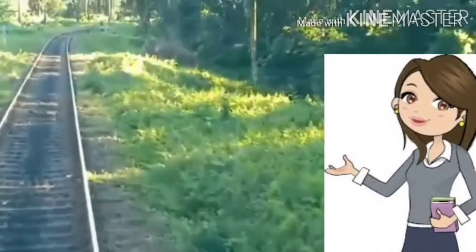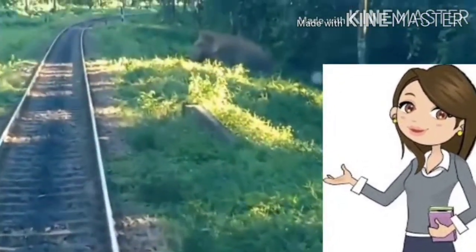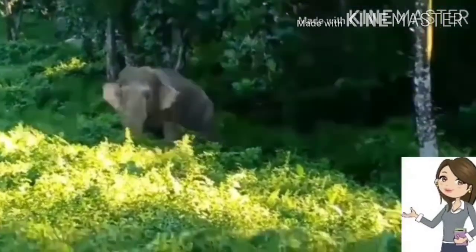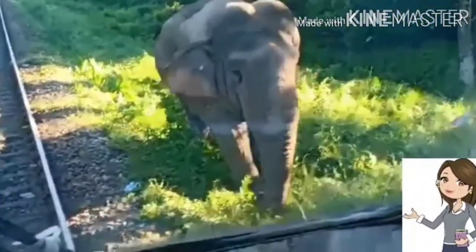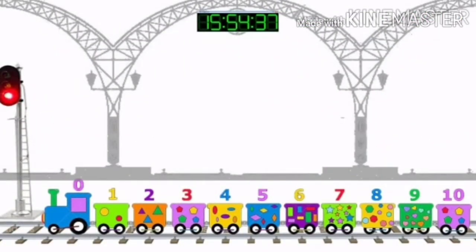But children, see what happens when the train leaves the platform and runs on the track for a little while. Oh, the engine driver sees a big elephant standing on the track. He gets scared and decides to take his train back to the safe and cozy platform where it began from.